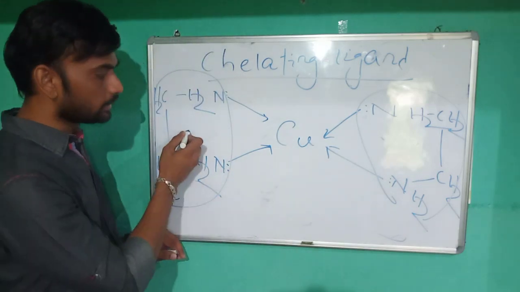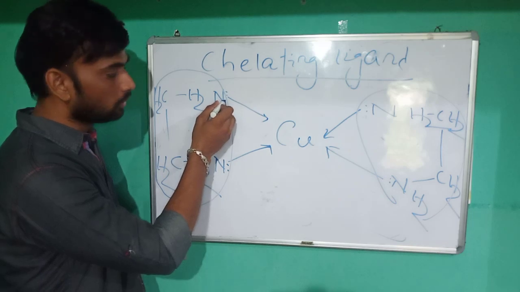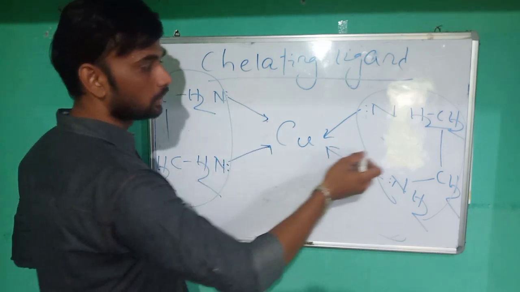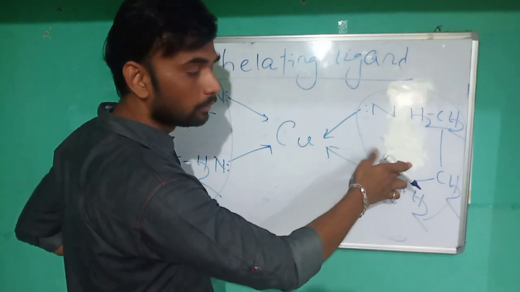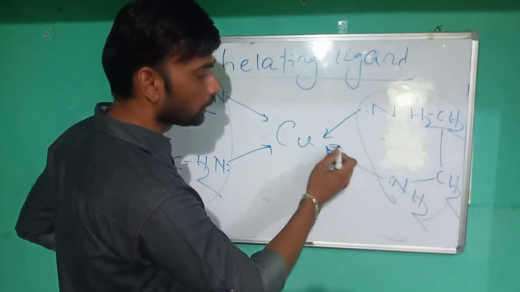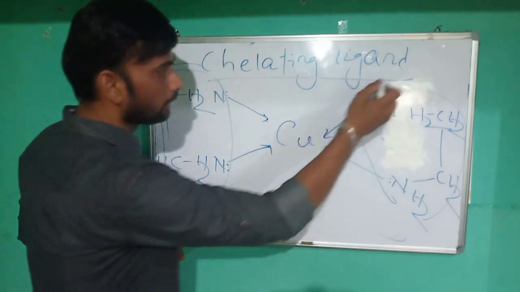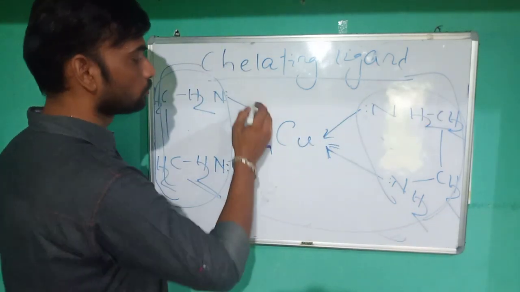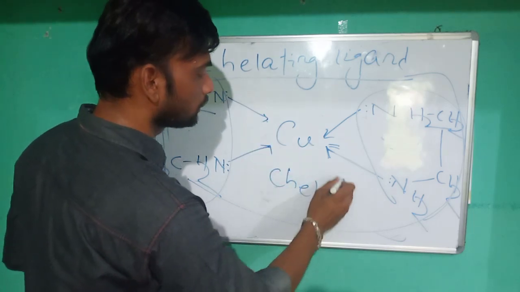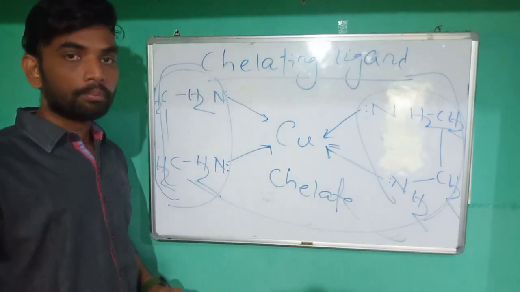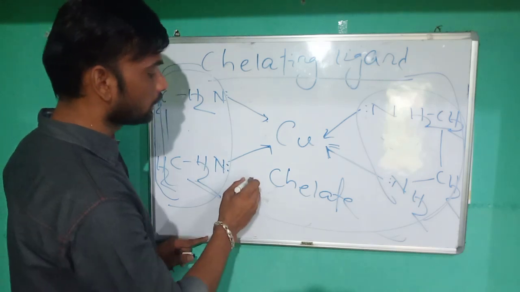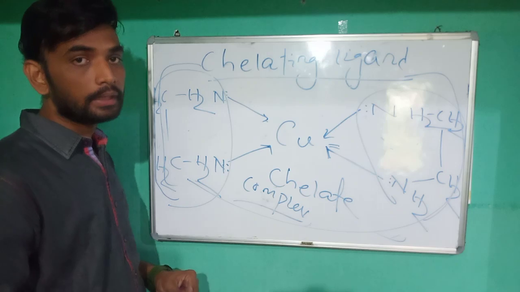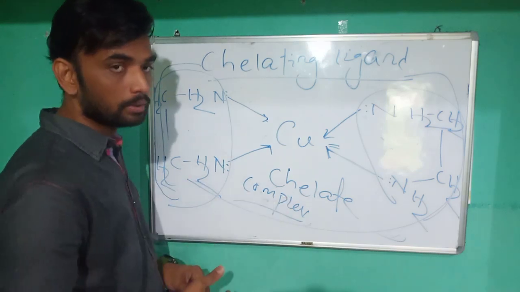That means one ethylene diamine, I have told, has the tendency to form two coordinate bonds. Here there are two ethylene diamines forming 4 coordinate bonds and forming a ring type of structure. This ring type of structure is called a chelate complex. Chelate means the ring type of structure, a complex structure.